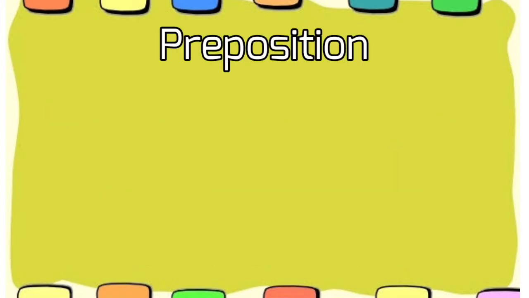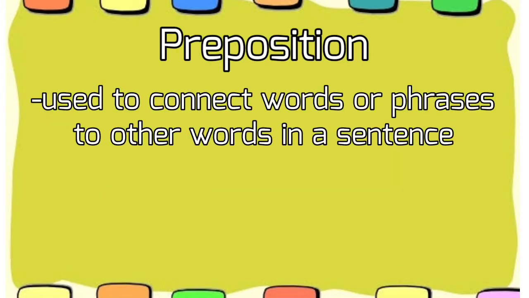A preposition is a word that is used to link or connect nouns, pronouns, or phrases to other words in a sentence.